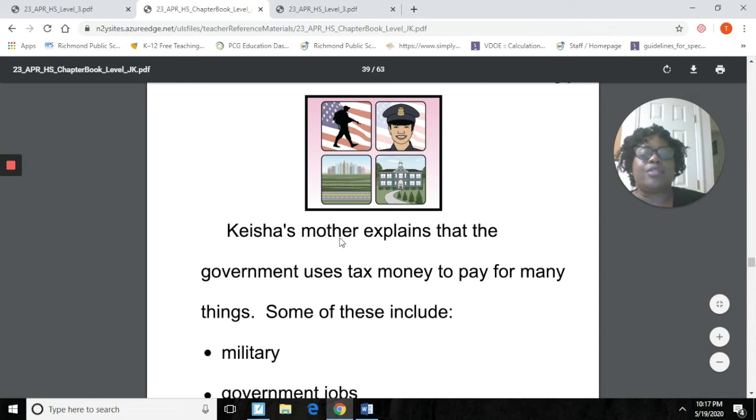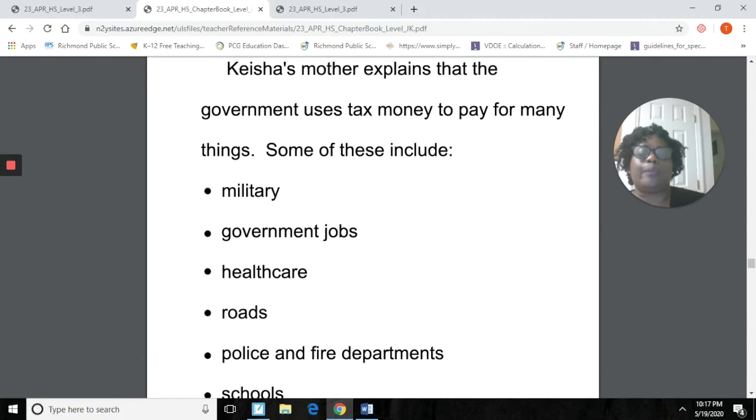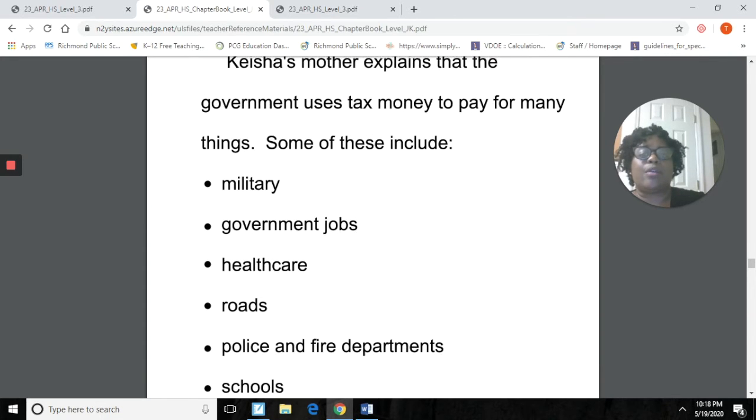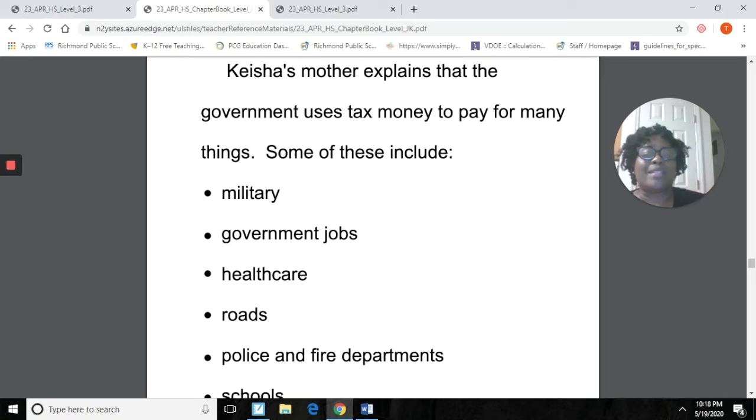So it says here, Keyshia's mother explains that the government uses tax money to pay for many things. So that tax money that comes out of your checks is used to pay for many things, all right? Some of these things include, let's see what they include: military, government jobs, healthcare, roads, police, and fire departments, and schools, okay? And so it says discuss other uses of the tax money. So we see here where all that tax money is going to.